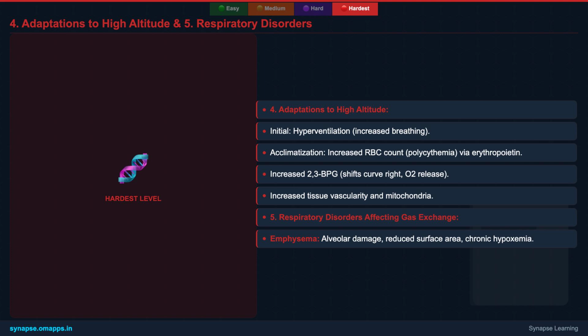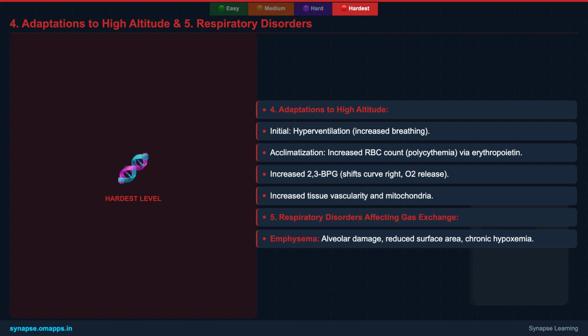Respiratory disorders like emphysema, asthma, and pneumonia directly impact gas exchange. Emphysema damages alveolar walls, reducing the surface area for exchange, leading to chronic low oxygen and high carbon dioxide. Asthma involves airway inflammation and constriction, causing VQ mismatch. Pneumonia fills alveoli with fluid, thickening the diffusion membrane.